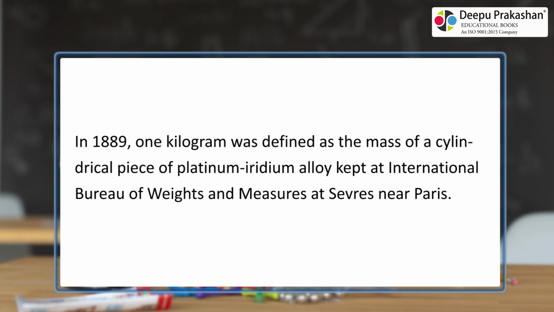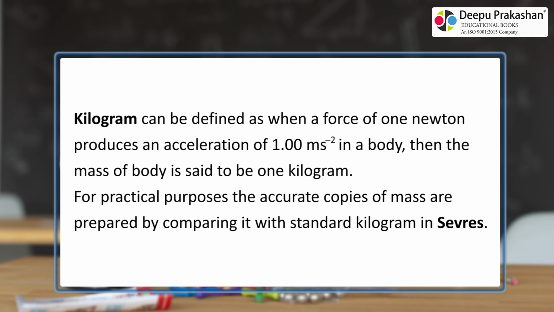Unit of mass. In 1889, 1 kilogram was defined as the mass of a cylindrical piece of platinum iridium alloy kept at International Bureau of Weights and Measures at Sèvres near Paris. Kilogram can be defined as when a force of 1 Newton produces an acceleration of 1.00 meter per second squared in a body, then the mass of body is said to be 1 kilogram. For practical purposes, the accurate copies of mass are prepared by comparing it with standard kilogram in Sèvres.